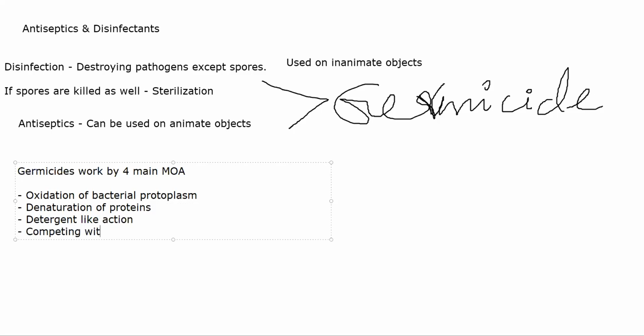Then fourth mechanism is competing with substrates, essential substrates for enzymatic reactions. Okay, so important products are not formed inside the pathogen's body. So it is competing with the substrate itself and it is replacing. Competitive inhibition कर रहा है यहाँ पर. ठीक है. So detergent like action क्या है?